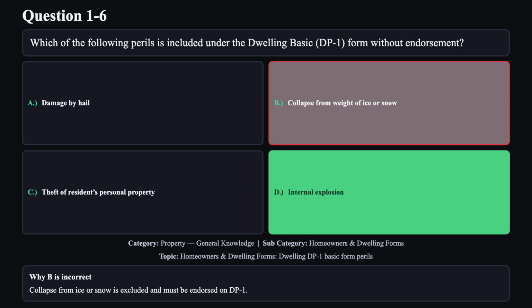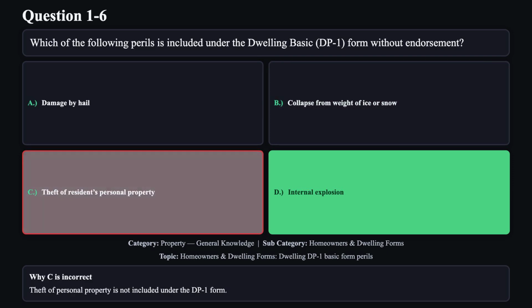Reason B is not correct. Collapse from ice or snow is excluded and must be endorsed on DP1. Reason C is not correct. Theft of personal property is not included under the DP1 form.